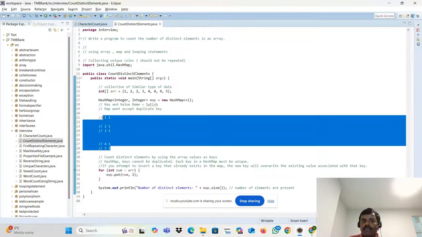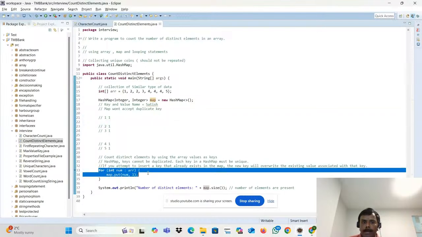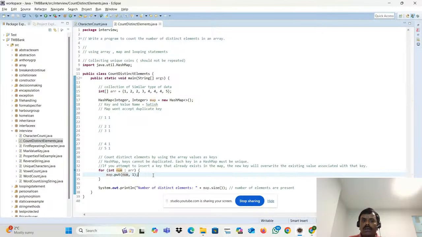How did we do it? With the help of a map. The iteration happens one by one with the for loop. The put method checks if there is any duplicate key, and then it overrides the existing key. To count it, we use the size method.